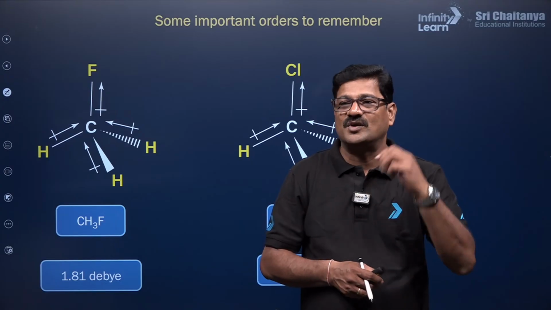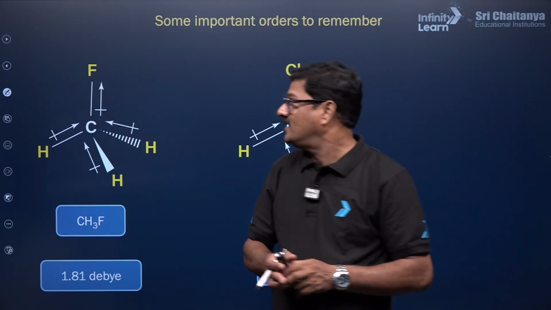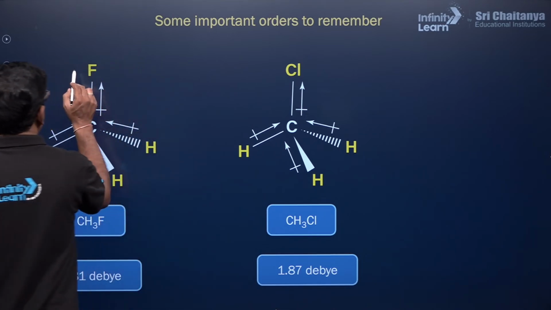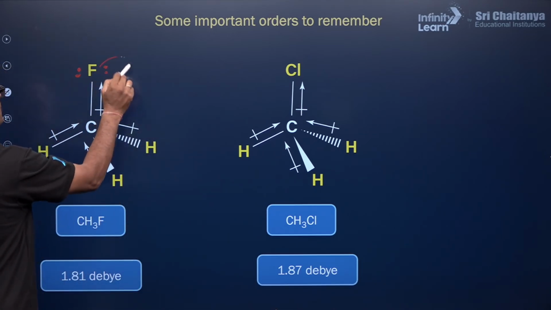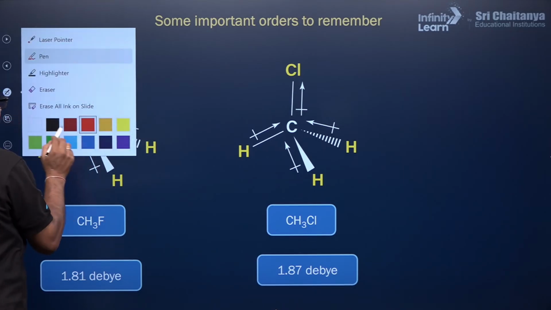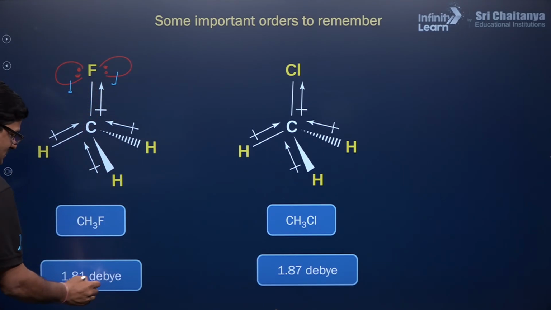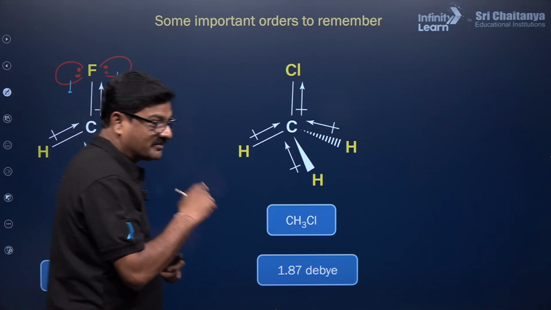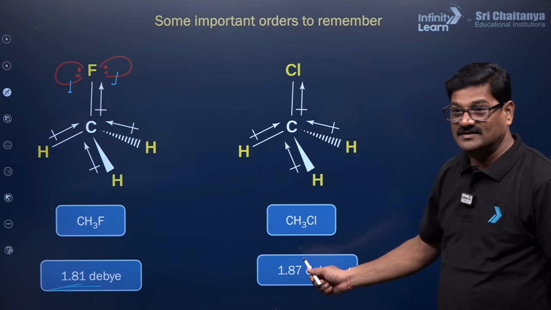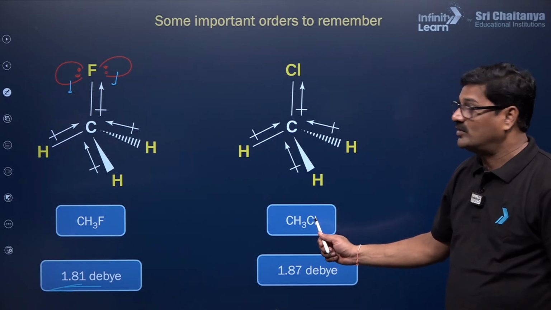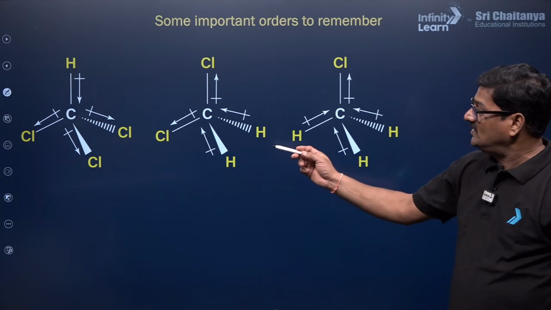Why is it so? Anybody, it is an interesting topic to be discussed. You please let me know. Because of the lone pair of electrons present on this fluorine, it makes a little bit of repulsion. That is the reason why its value is coming down. And these values are there in the NCERT and it is very important. And let us see one more important thing.